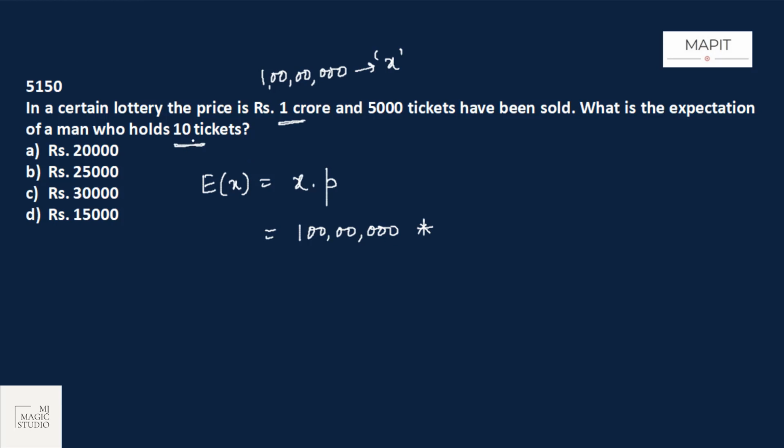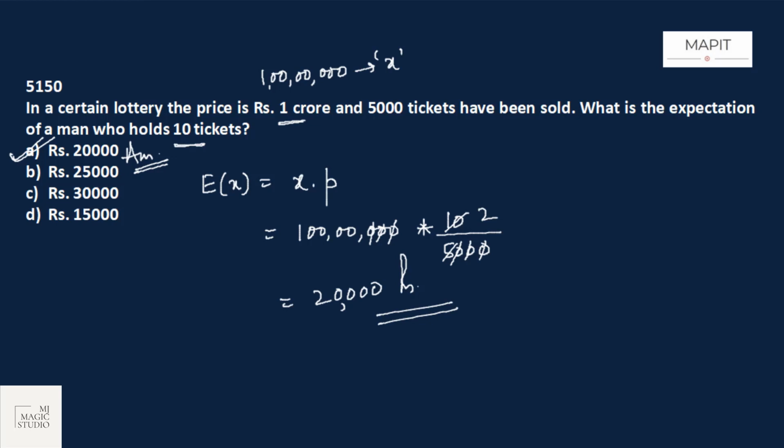what is the chance of his tickets winning the amount? He has got only 10 tickets out of 5,000 tickets. So it would be 10 by 5,000. So it is 2,0,0,0,0. 20,000 rupees is his expected money. His expectation is rupees 20,000. Option A fits in.